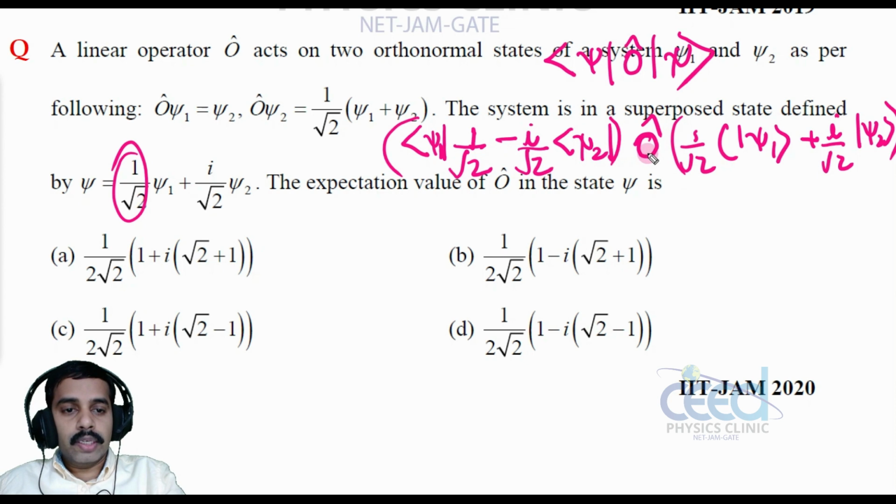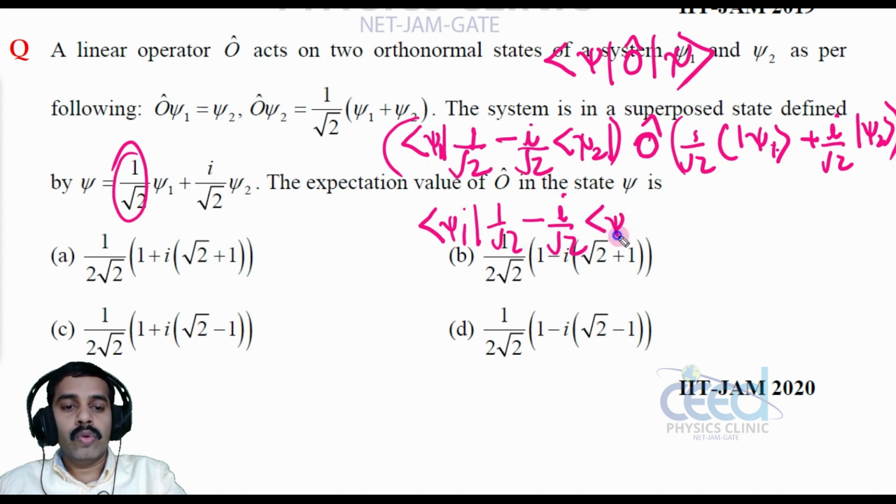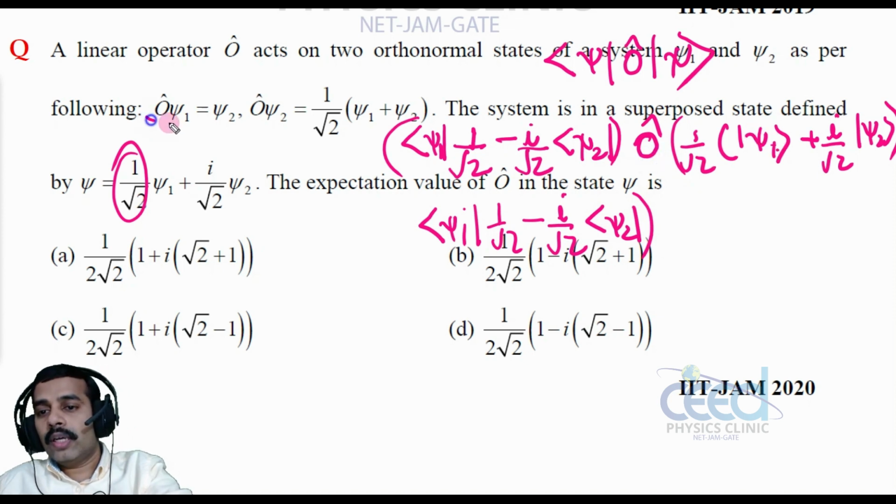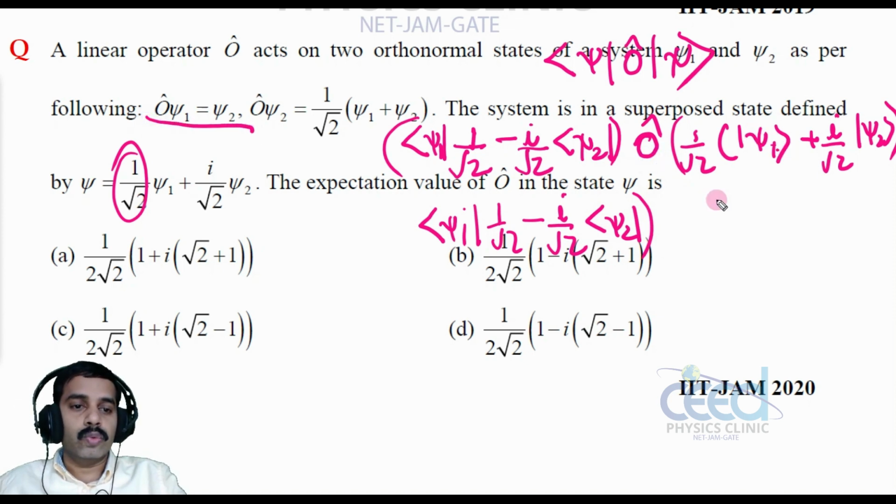Now let me operate this O cap on this state psi 1 and this state psi 2. So let me write this as 1 by root 2 minus i by root 2 psi 2. All right, this O cap works on psi 1, that is psi 2. So let me write this as psi 2.